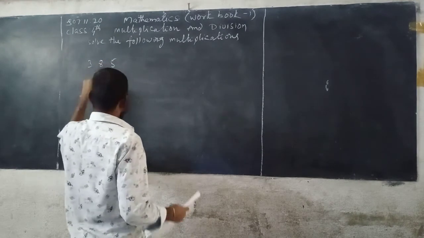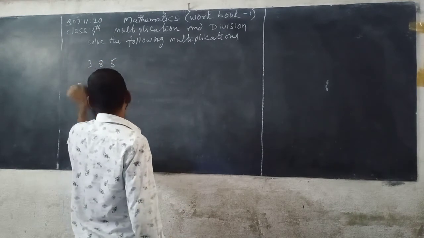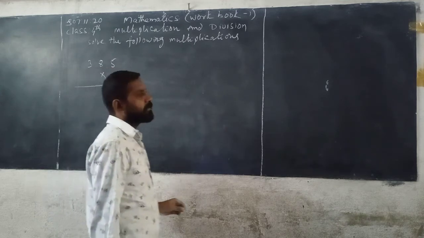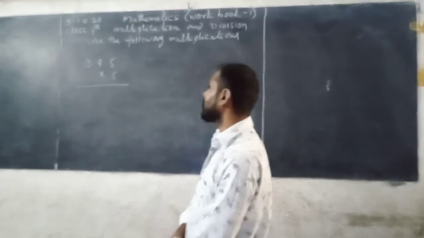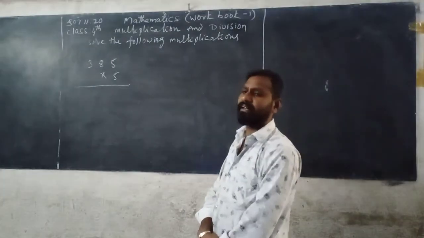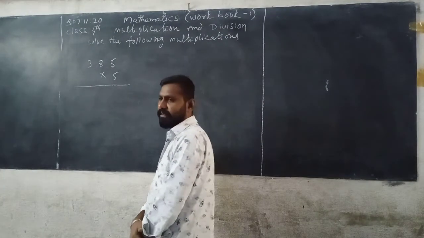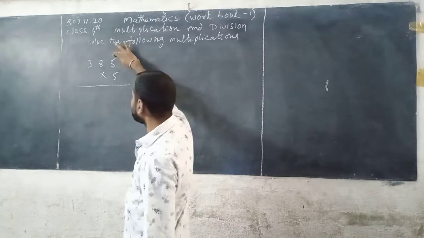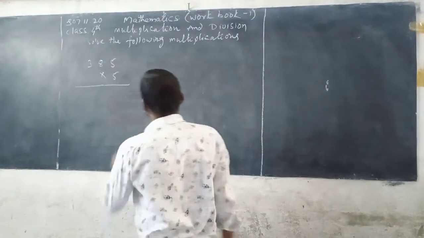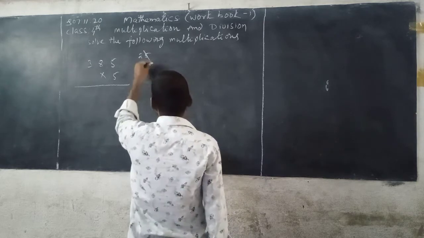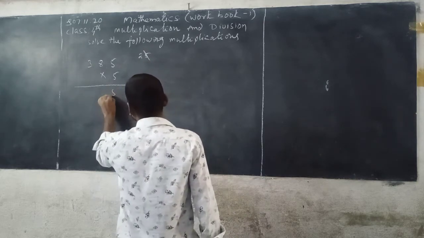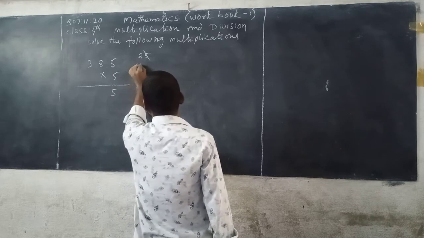First one, 385 into 5. The given number is 385 multiplied by 5. See here, first the given number 385, write in column wise according to their places. First multiply the digits in ones place with 5. 5 5s are 25. In it, 5 is taken and written down in the ones column of the product and carry 2.